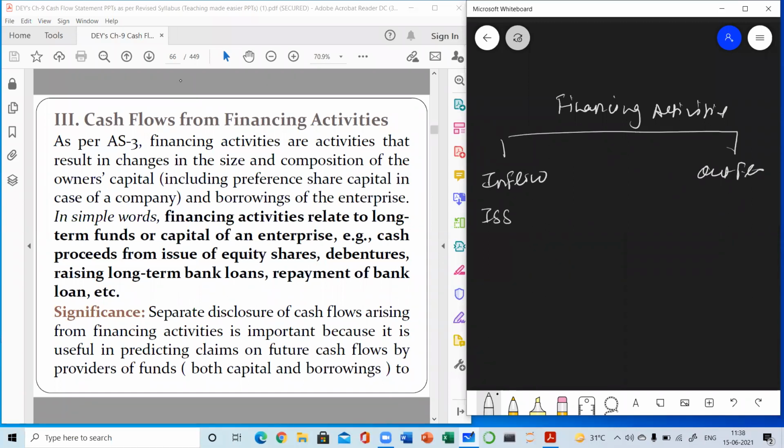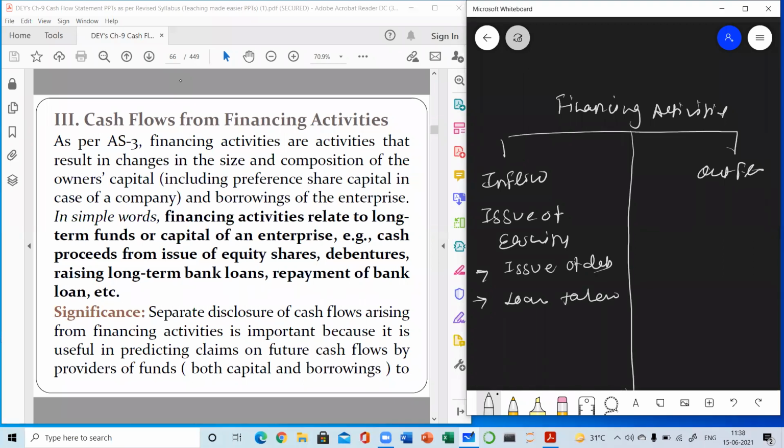Issue of shares, any type of shares. It may be preference shares or equity shares. If a company is issuing shares, then issue of debentures, these are inflows as the cash is coming inside. Issue of debentures. Yes, loans taken. If you have taken any loan from anywhere, then it will be an inflow.